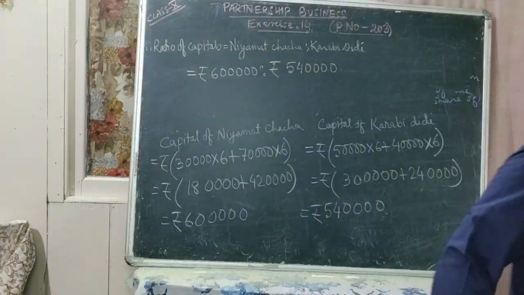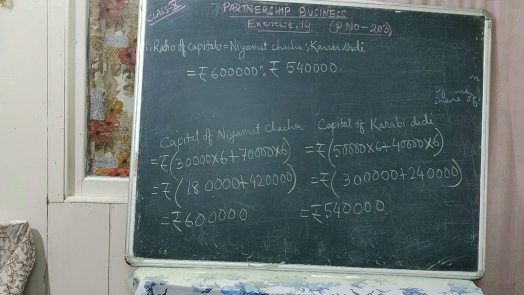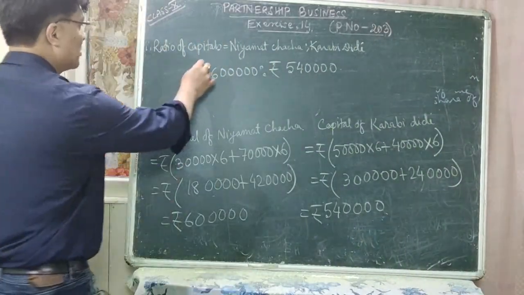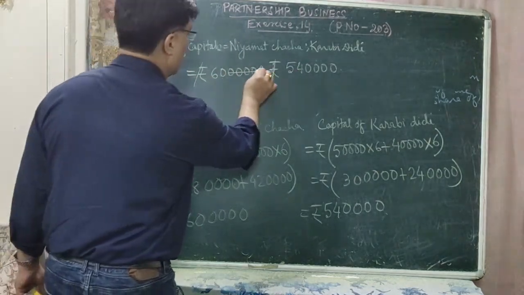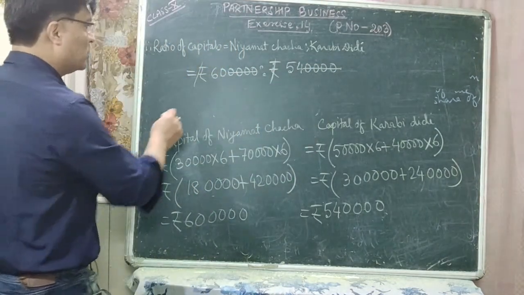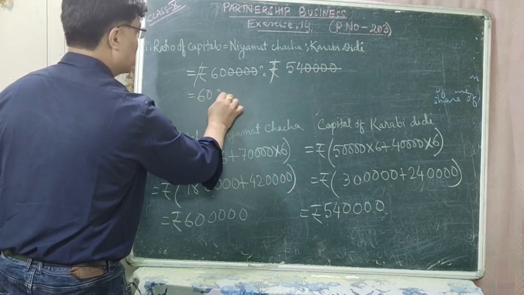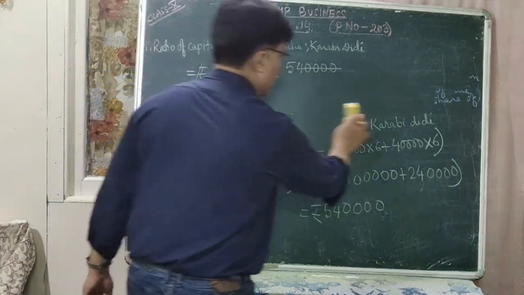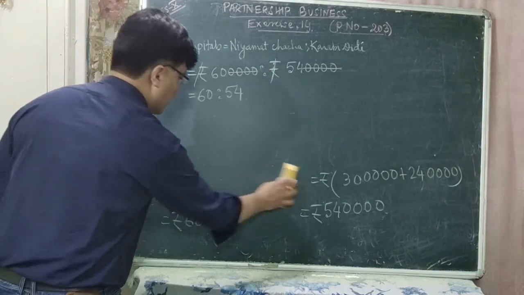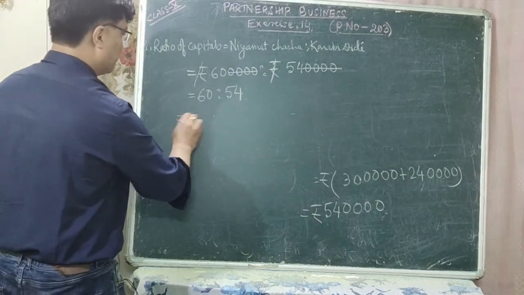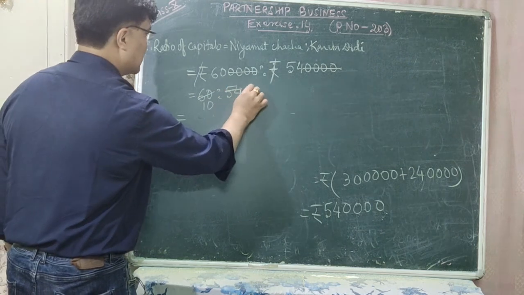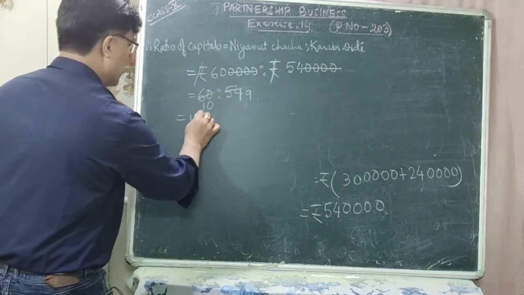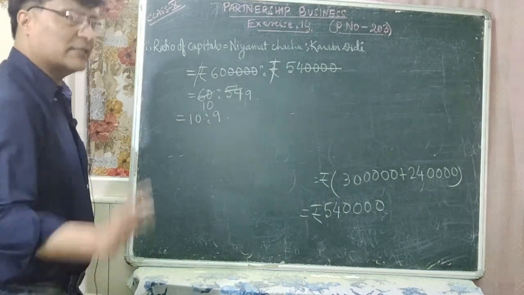Now you can get the ratio in the lowest form. So you can cancel the similar terms out here. Here rupees gets cancelled, and these 4 zeros get cancelled because they are common. So which is equal to 60 is to 54. Again you can cancel it, again you can write it in terms of lowest form, isn't it? So 6 tens are 60, 6 nines are 54, which is equal to 10 is to 9. Is that clear to all of you?